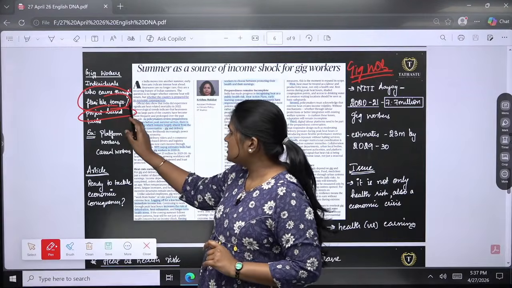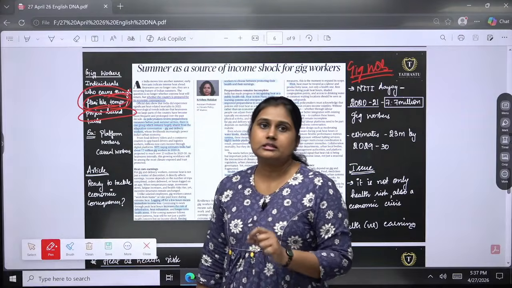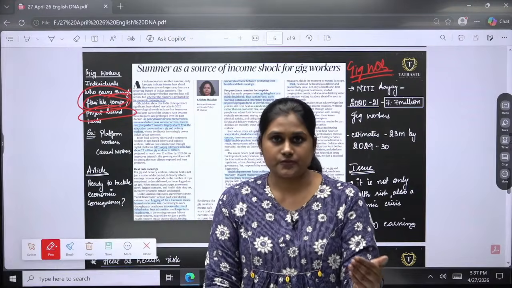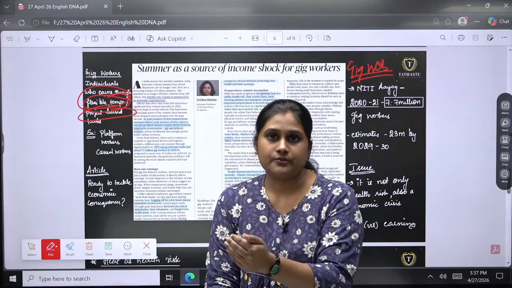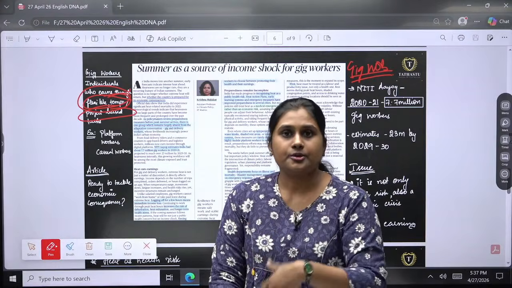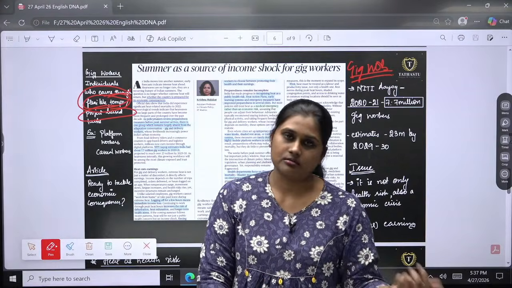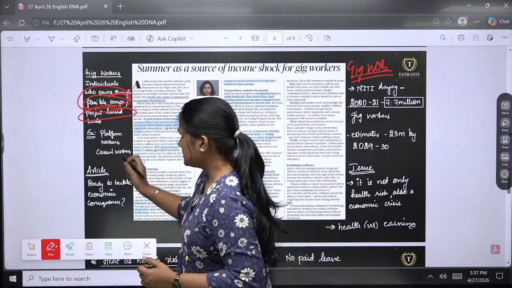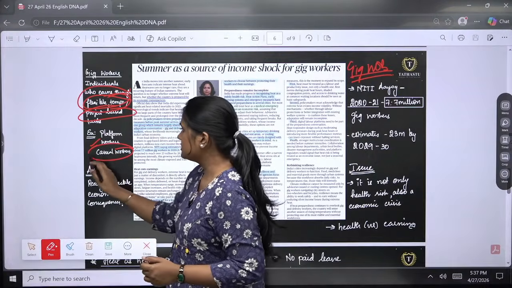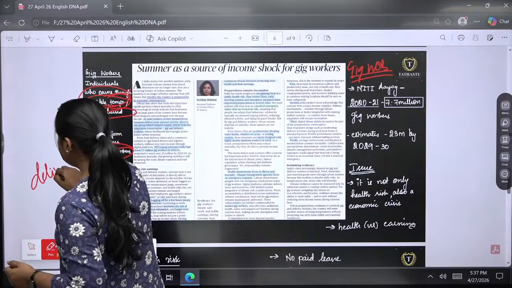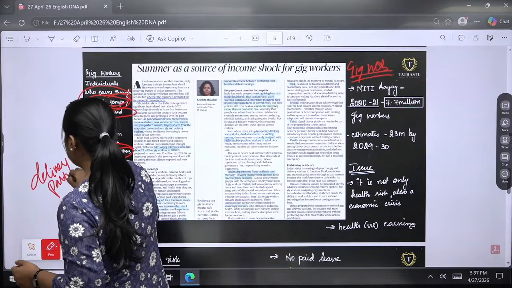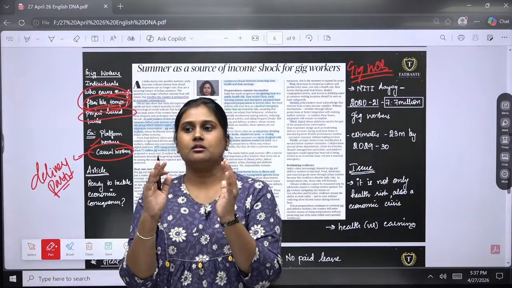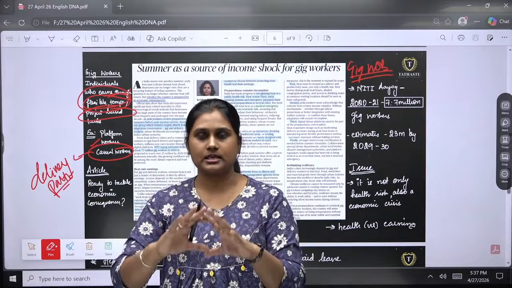And it is basically temporary. There is no permanent office for you, there is no permanent time shift for you. Whenever you want to, you can register immediately and you can come out just as easily. So this is the major thing. Examples are platform workers, casual workers, and delivery partners come under this. So you cannot keep one particular kind of worker alone as gig workers. Gig workers are even more than that.